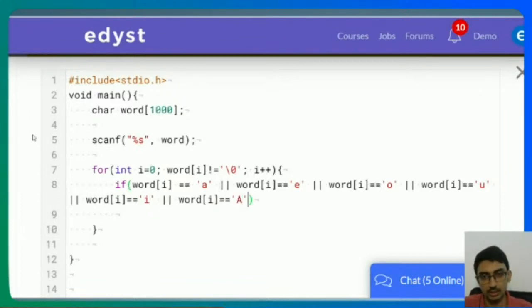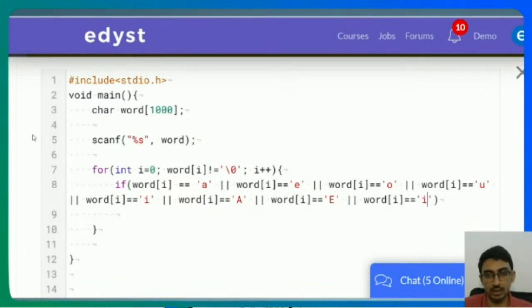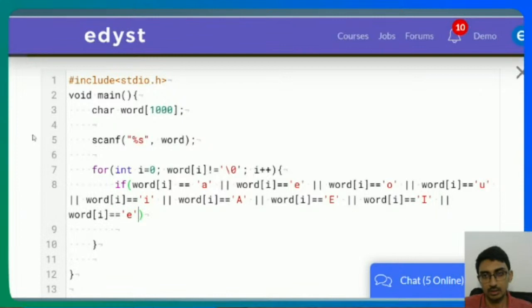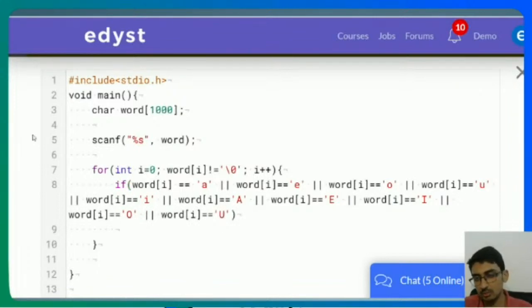So A, E, I, O, and U, right? So it's a bigger condition, but still it's not too difficult. So if word of i is equal to this, then you have to go to print. You're going to print the quotes, and to print quotes in Python, I just use single quotes on the outside and a double quote inside.